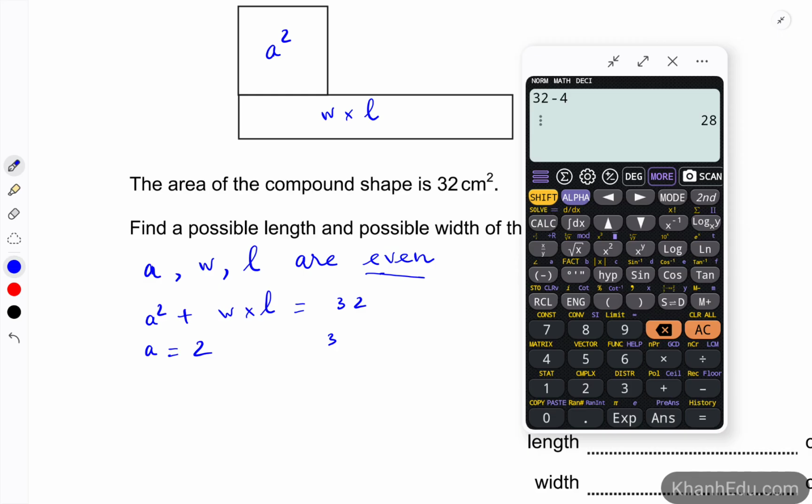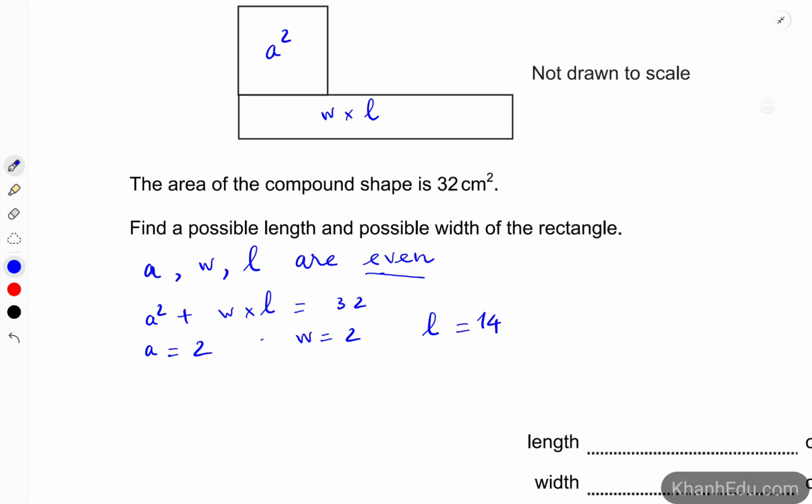So choose two even numbers that have the product of 28. So 4 times 7, right? Or 2 times 14. Okay, so 2 times 14 is okay. So A is 2, W is 2, and L is 14.